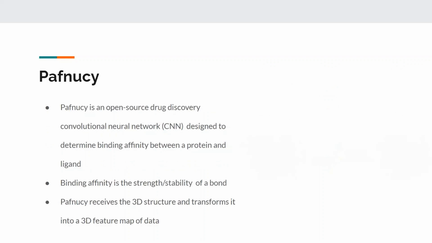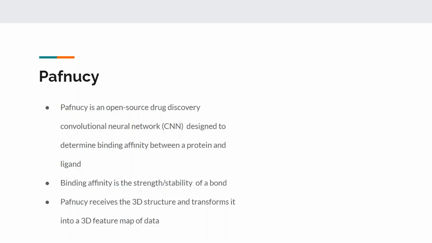So we utilized PAFNUCY, an open source drug discovery convolutional neural network. It's been designed to determine the binding affinity between a protein and ligand. Binding affinity is the strength and stability of a bond, and we are searching for a very strong binding affinity to ensure that the ligand can completely neutralize that coronavirus protein.